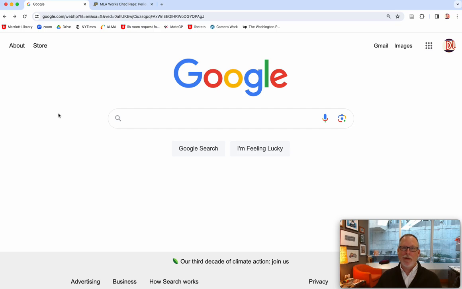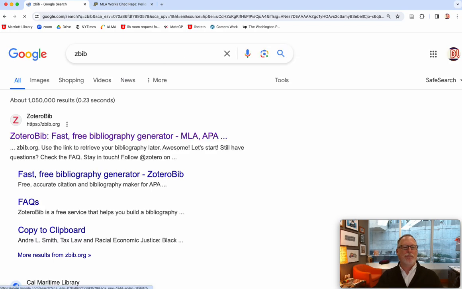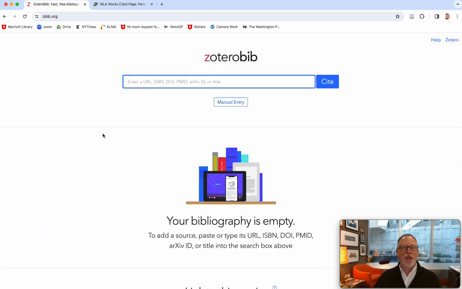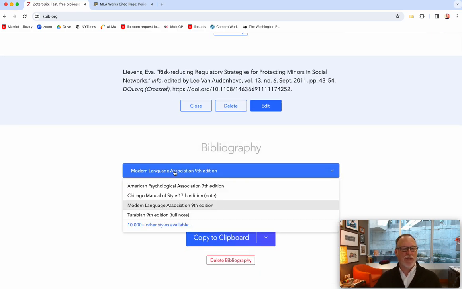There is a free tool on the web, ZBib, which is part of a citation management system called Zotero. It's free. When you go there, you see up here you can put in an ISBN, so if you have a book, a URL, I don't know if that ProQuest one would work, we should test it, or a DOI. That document object identifier looks like it's in most of your citations. If you put in the DOI, that URL, it will give you a citation. And you can choose between all these different styles.